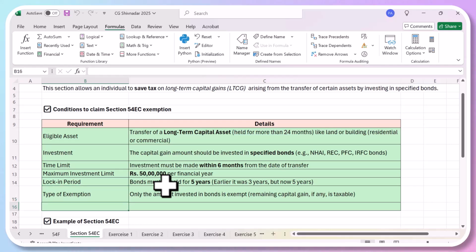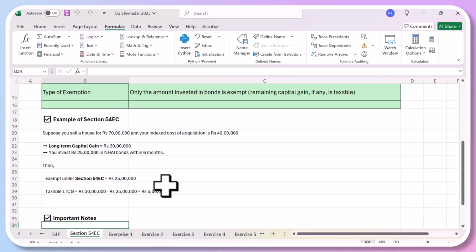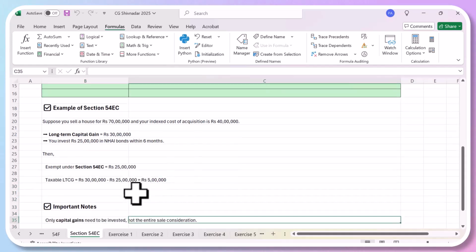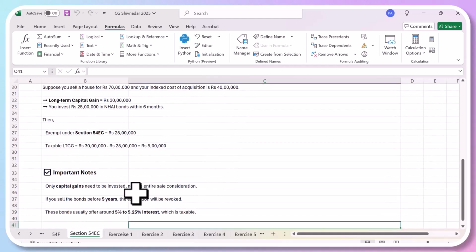So now let's do the last question, a small example. These bonds, whatever interest you get, will be taxable on a year-to-year basis.